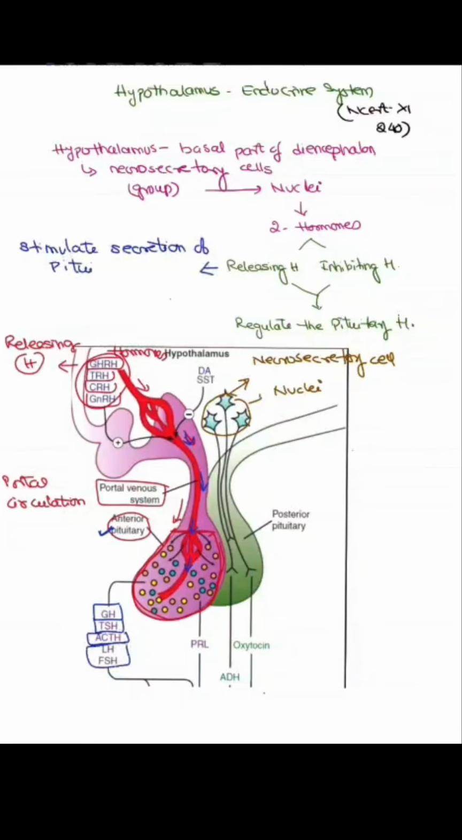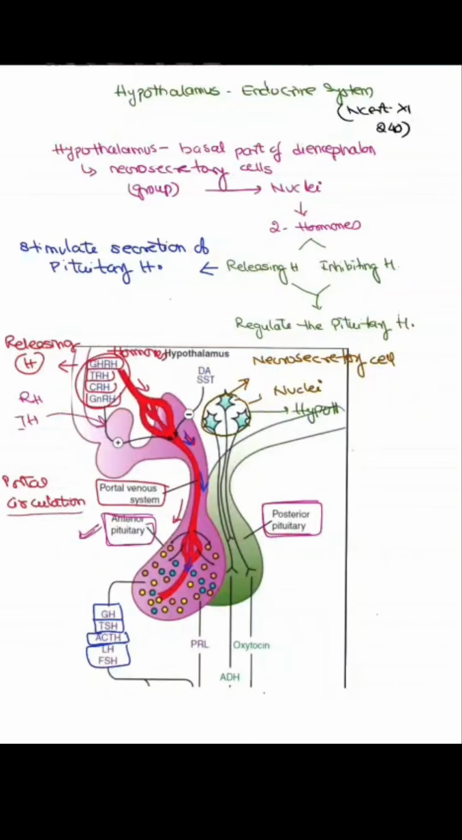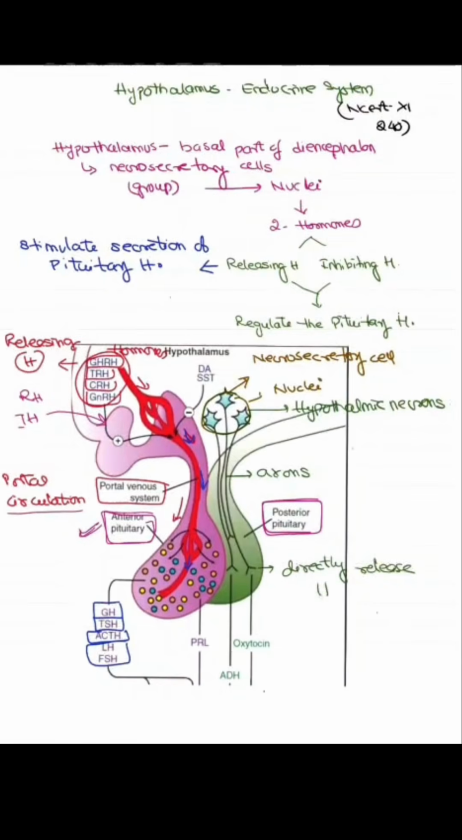Thus, the releasing hormones will stimulate the secretion of the pituitary hormones, and the inhibitory hormones will inhibit hormones of the pituitary. These are basically the anterior pituitary hormones. When we consider the posterior pituitary, the neurosecretory cells of the hypothalamic region, or the hypothalamic neurons, through the axon will directly release the hormones like ADH and oxytocin into the blood circulation.